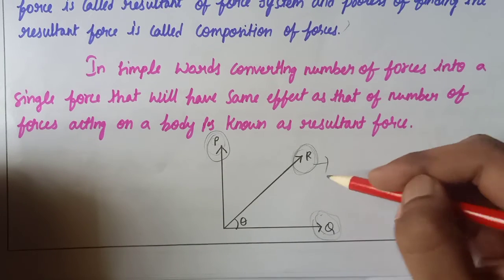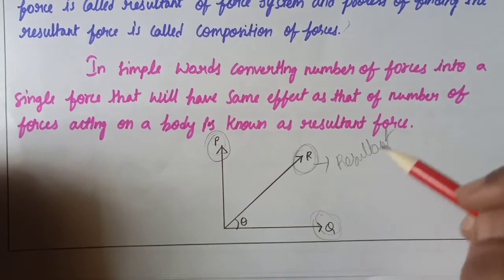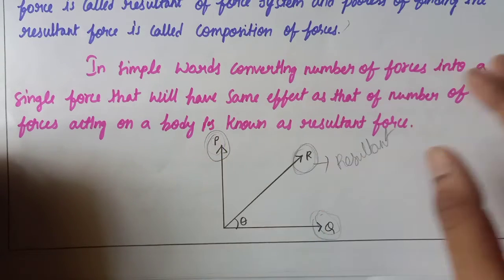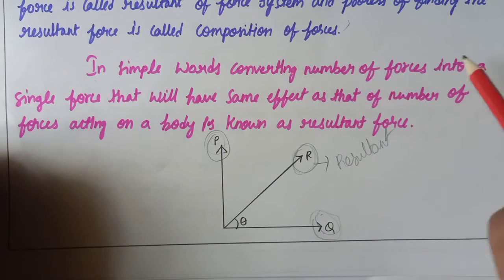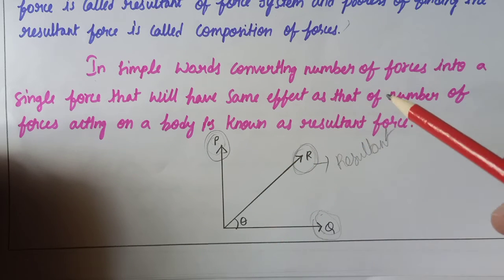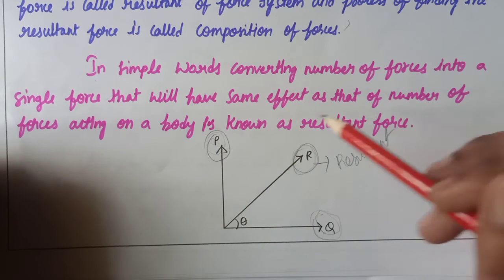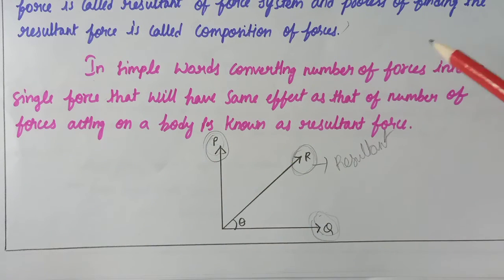This one is called the resultant of these two forces. Converting a number of forces into a single force that will have the same effect as that of the number of forces acting on a body is known as the resultant force.